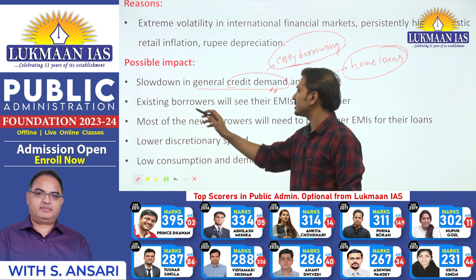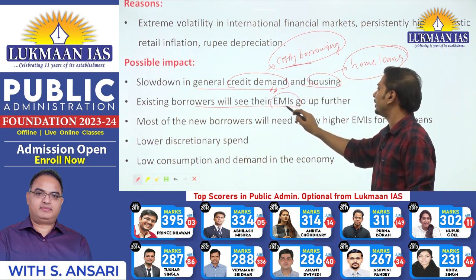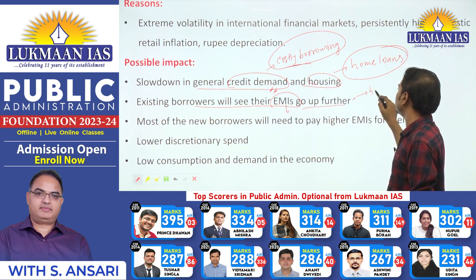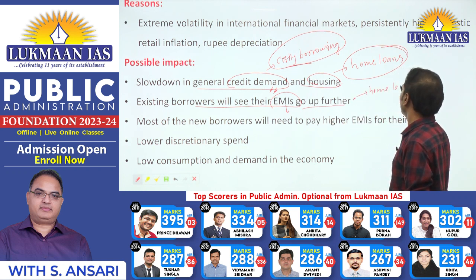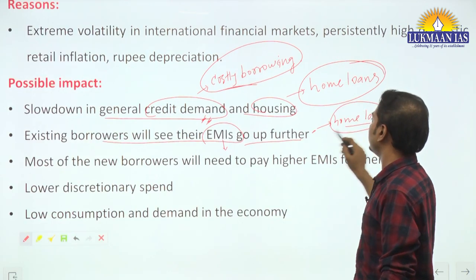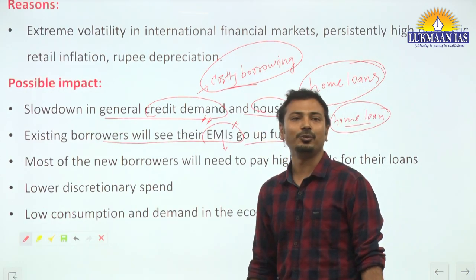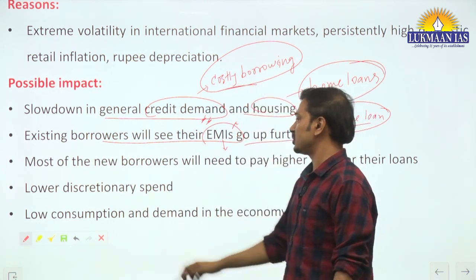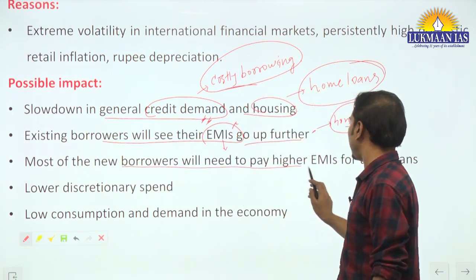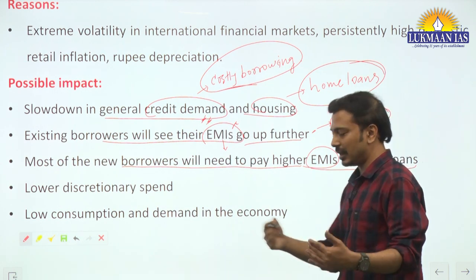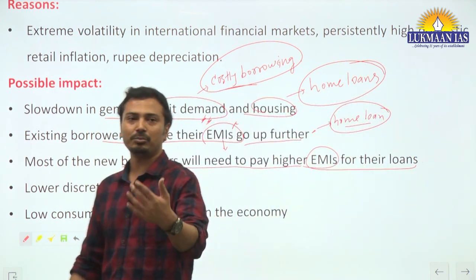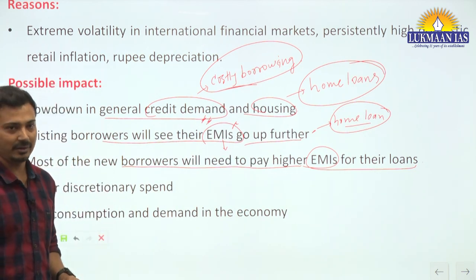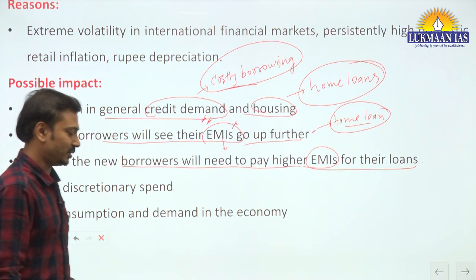Okay, next, existing borrowers will see their EMI, equated monthly installments, go up further. जैसे होम लोन पहले से ही लेके रखा है किसी ने, अब उसका इंटरेस्ट जो है बढ़ेगा, यानी कि EMI अमाउंट जो है वो बढ़ेगा because of increase in repo rate. Then most of the new borrowers will need to pay higher EMIs for their loans. अगर आप नया लोन लेते हैं, कोई गाड़ी खरीदते हैं लोन पे, घर लेते हैं, तो आपको ज्यादा पैसे देने पड़ेंगे EMI के. Okay, because of this situation.